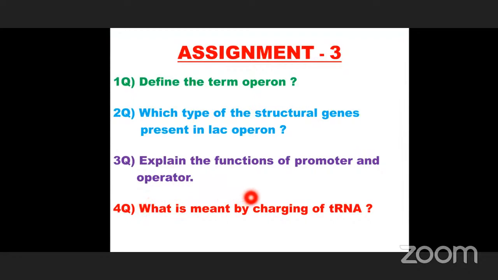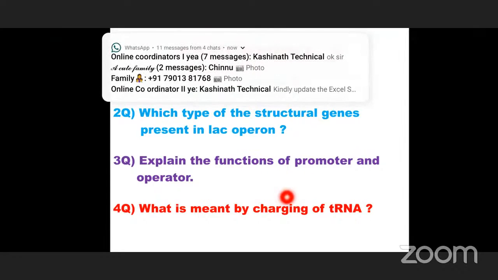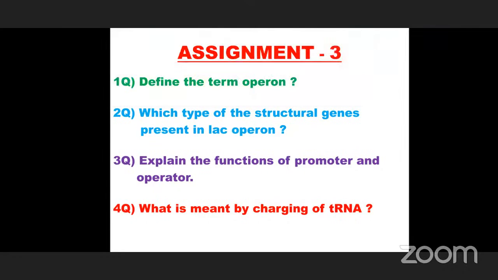Next, coming to: what is meant by charging of tRNA. This topic, charging of tRNA, was explained in the previous class, but that question is given in today's assignment. Okay, that is about today's assignment.